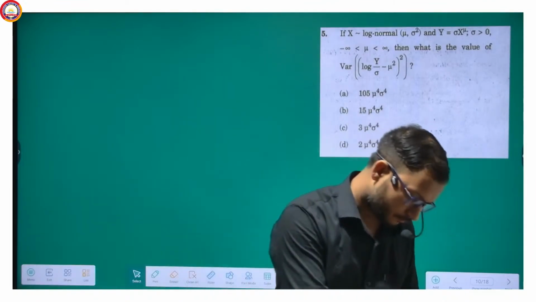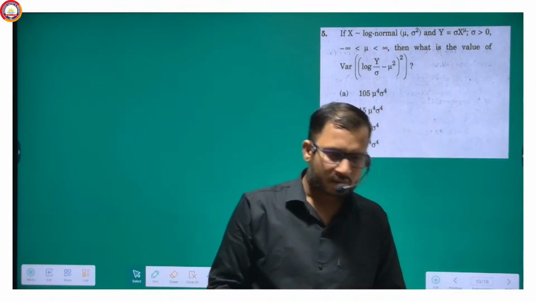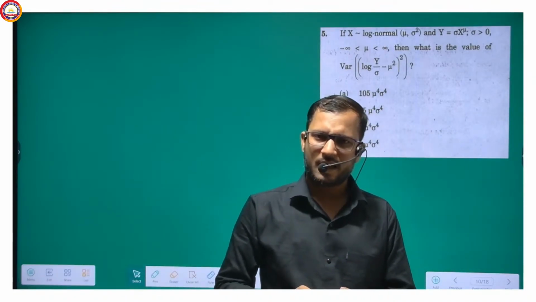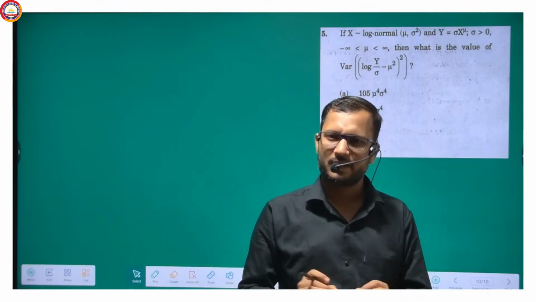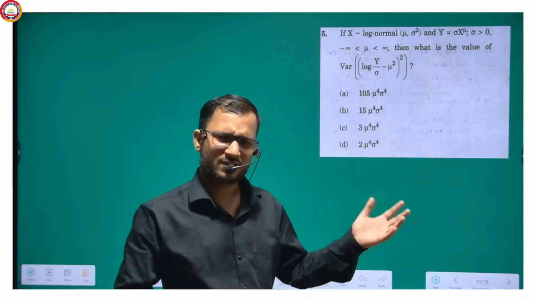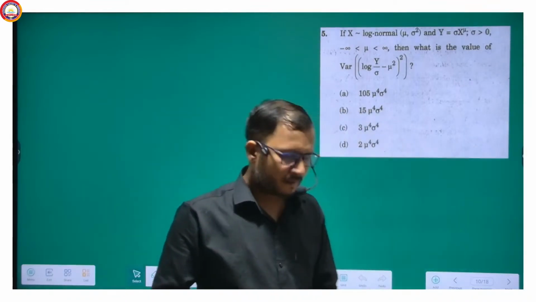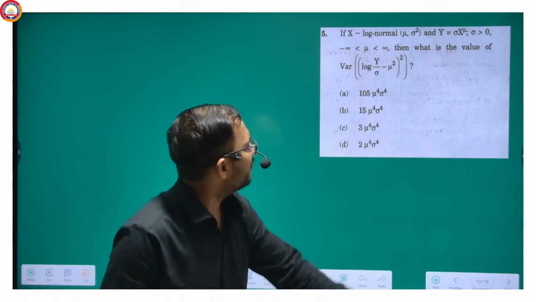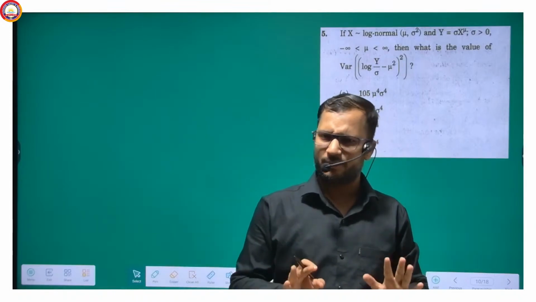Coming to the next question, I have created it first and then come here, because obviously it's already done by our team. Only the definition of the log normal distribution will be used.